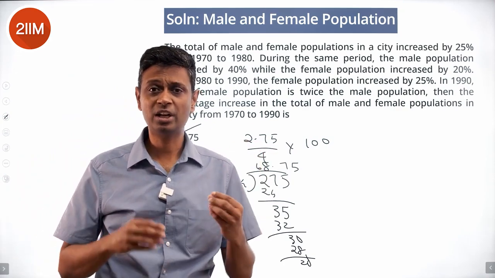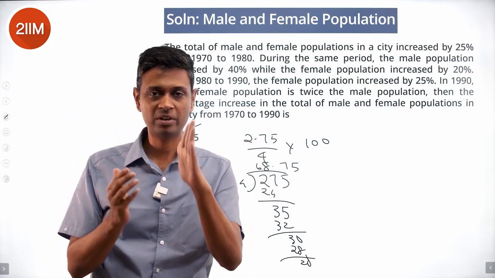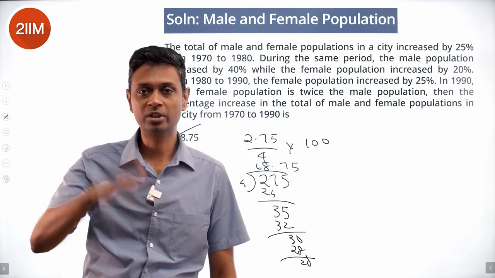So the first equation gives you the ratio of male to female population. Track it from 70 to 80, 80 to 90, write down the equation. We are through.